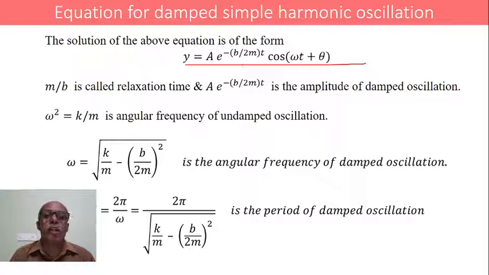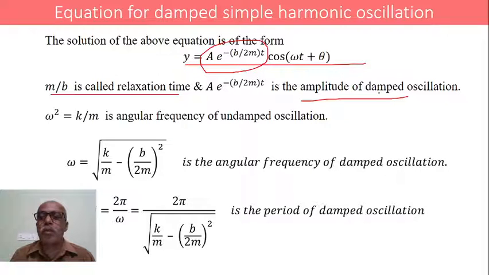This is the solution of the above equation, which is the differential equation of damped simple harmonic oscillation, where m by b is called relaxation time represented by tau, and a into exponential minus b by 2m into t represents the amplitude of damped oscillation. This complete term represents the amplitude of damped oscillation, whereas m by b is called the relaxation time, tau.